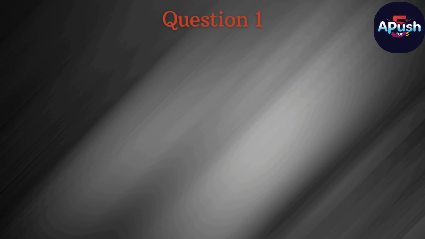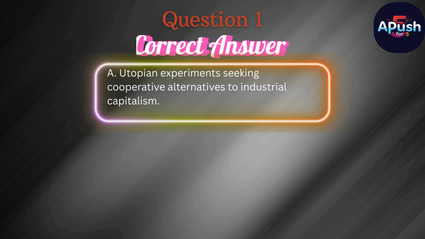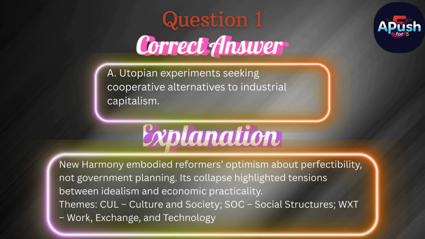The correct answer is A. Utopian experiment seeking cooperative alternatives to industrial capitalism. New Harmony embodied reformers' optimism about perfectibility, not government planning. Its collapse highlighted tensions between idealism and economic practicality.